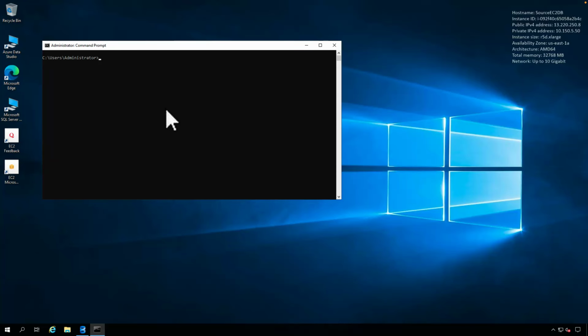Now let's copy the backup files which we just created from our EC2 instance to the S3 bucket. We will be using the AWS S3 command and copy those sample DB backup files into the S3 bucket called DMS RDS SQL Server.